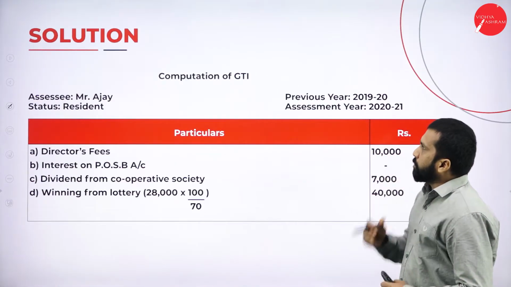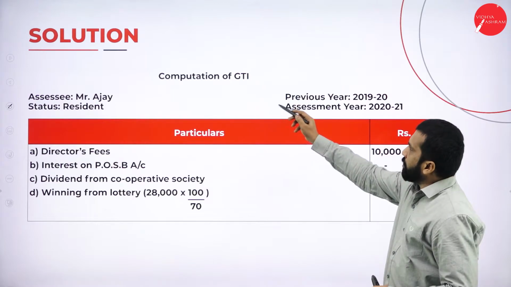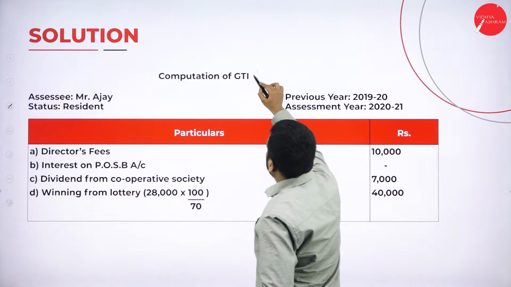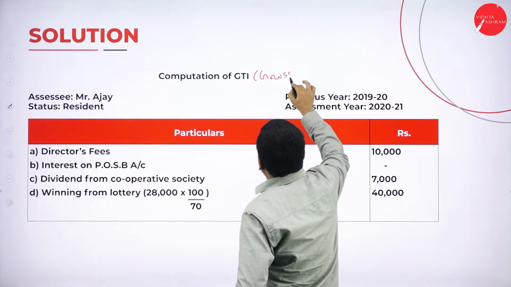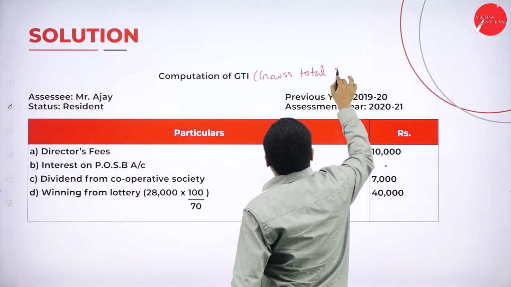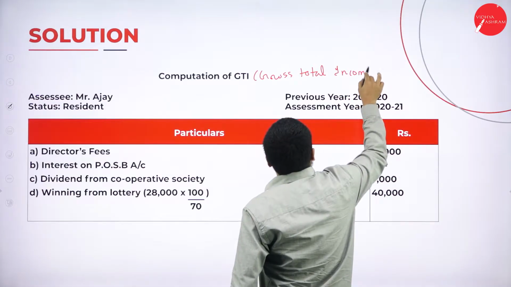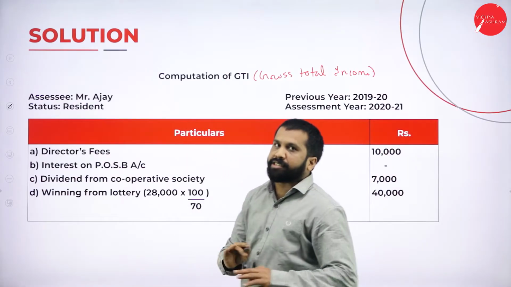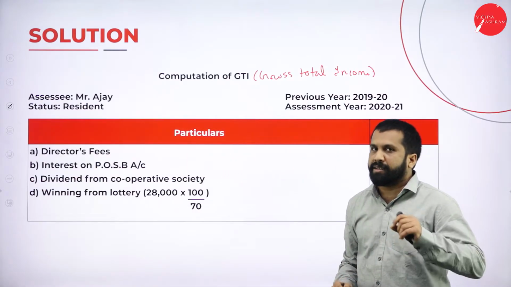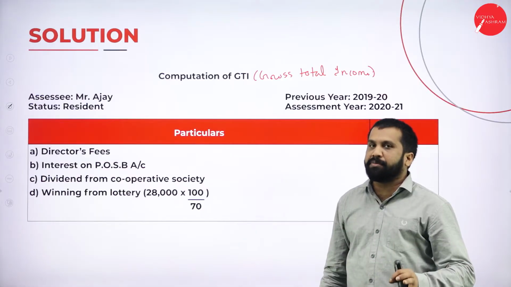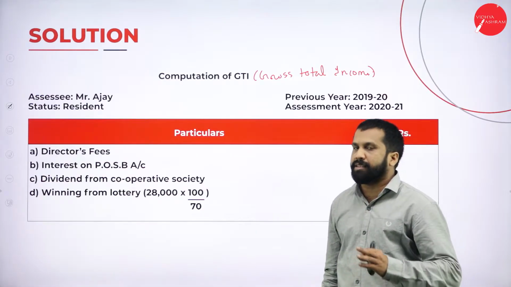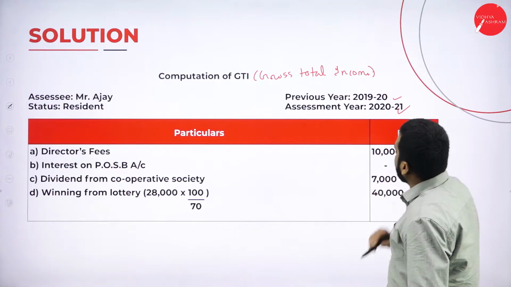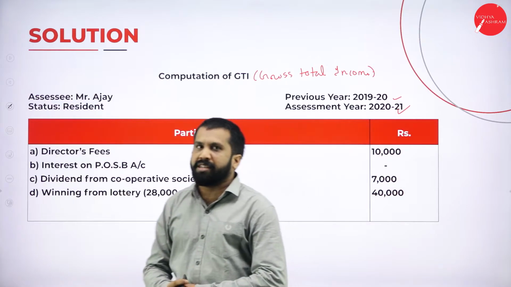Now, your solution must be like this. Computation of gross total income, GTI. Assessee name, Mr. Ajay. What is the status? Status here does not mean married or unmarried. In income tax, status means resident or non-resident. Here it is resident, previous year and assessment year. These are the informations we have.